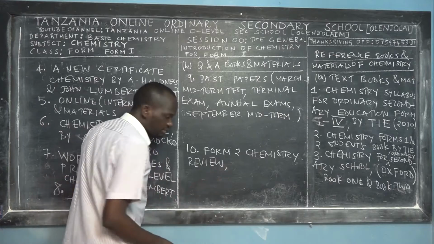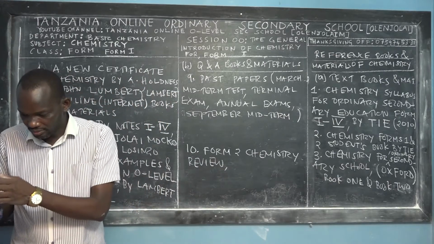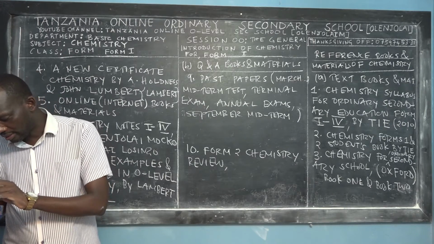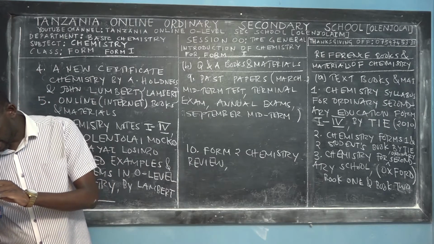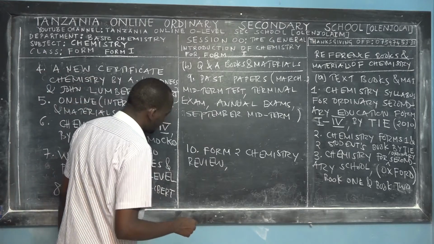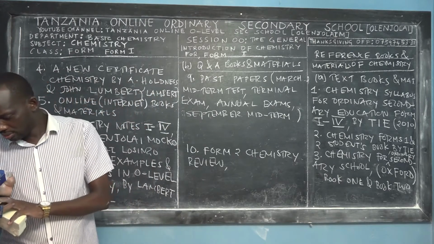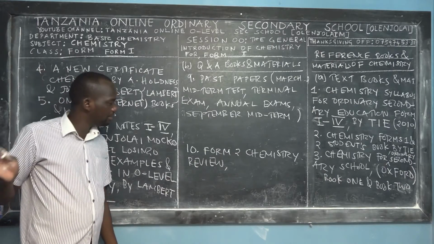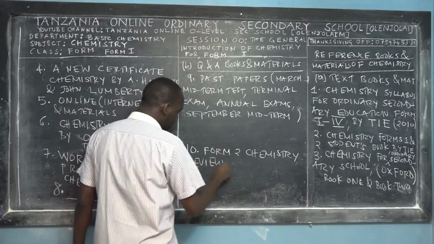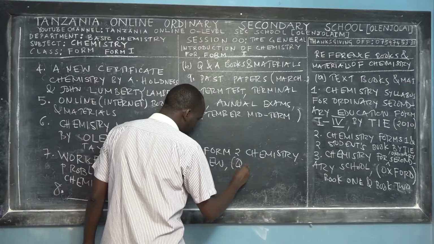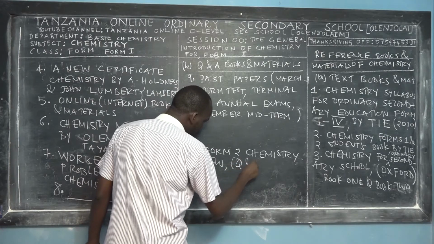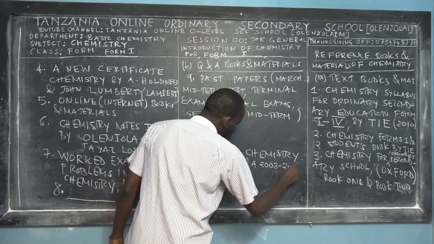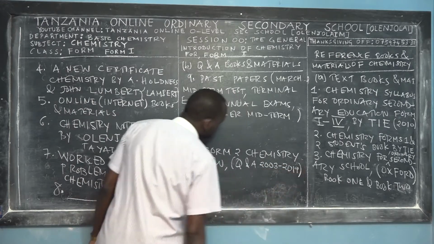This one has been prepared with questions and answers by Mark Daniel and Hermes Daniel. It has been written as questions and answers from 2003, so it has past papers up to 2019.